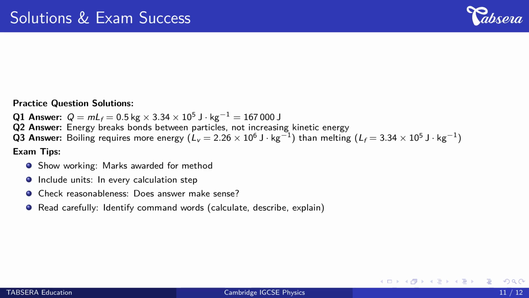For question 2, temperature stays constant because energy breaks bonds between particles rather than increasing their kinetic energy. The energy input goes into changing the state, not raising temperature. For question 3, boiling requires more energy than melting. Latent heat of vaporization is 2.26 times 10 to the power 6 joules per kilogram, while latent heat of fusion is 3.34 times 10 to the power 5 joules per kilogram.